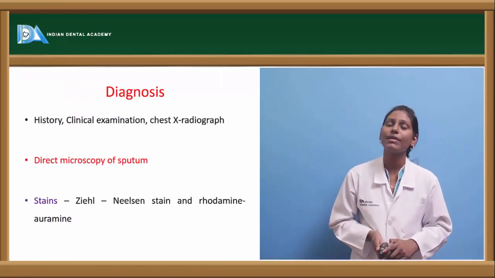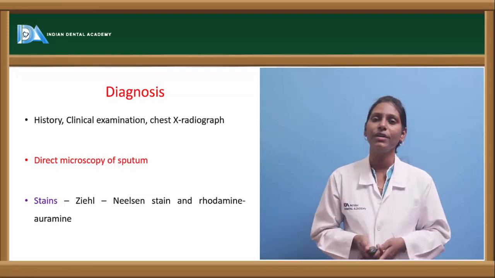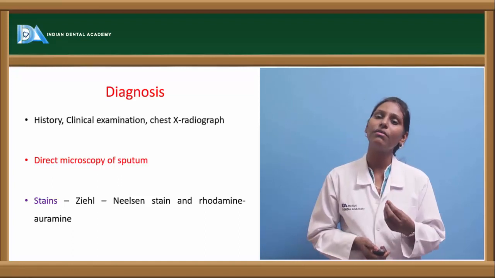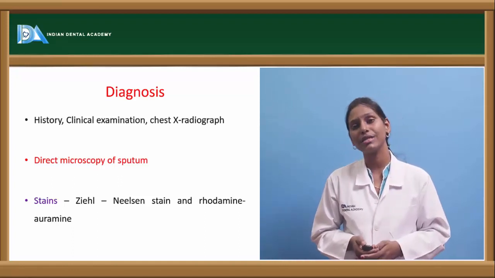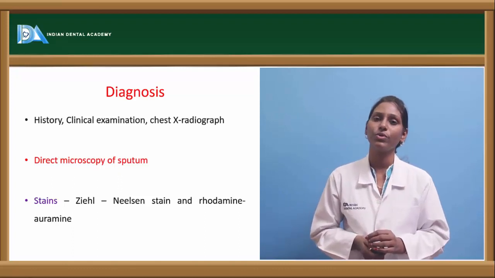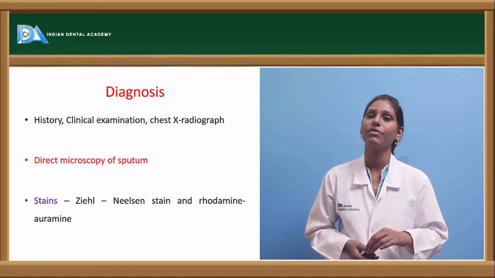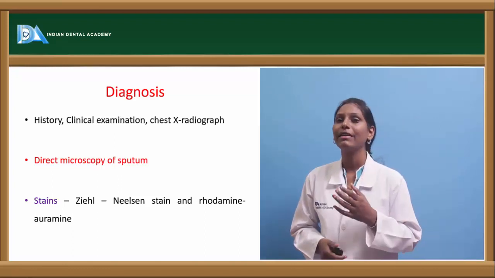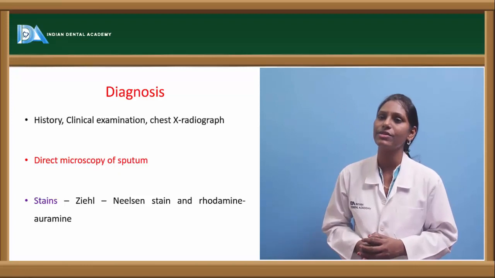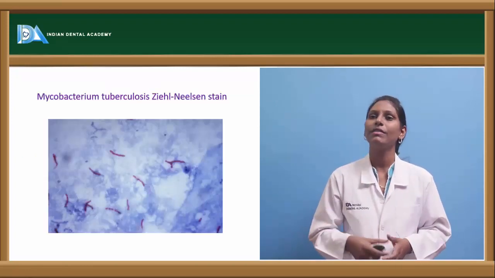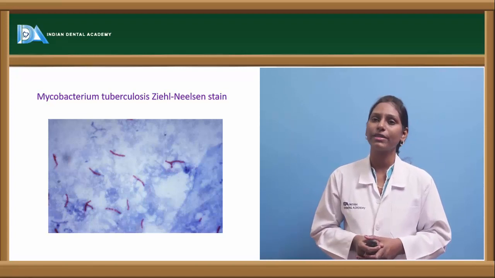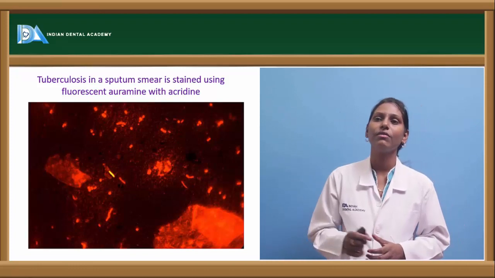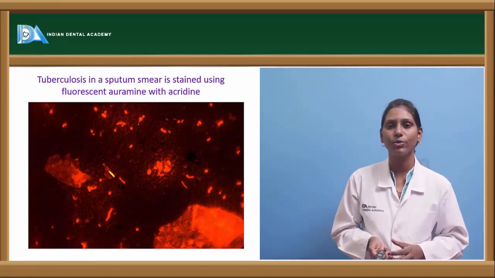Now coming to diagnosis, we have various diagnostic methods. The history is again very important. Clinical examination, chest X-ray as we said, and the gold standard diagnostic technique is direct microscopy of the sputum. When we directly examine the sputum, we can actually culture the tubercle bacilli from that, and we have special stains for it like Ziehl-Neelsen stain and rhodamine-auramine stain. This picture is Ziehl-Neelsen staining of Mycobacterium tuberculosis, and this picture shows a fluorescent auramine stain. You can see tuberculosis bacilli in sputum here.